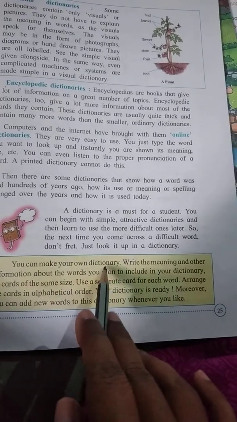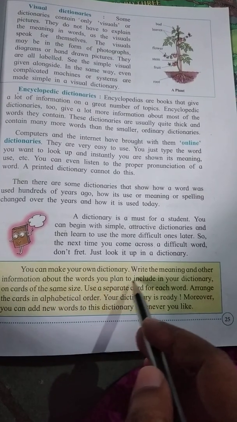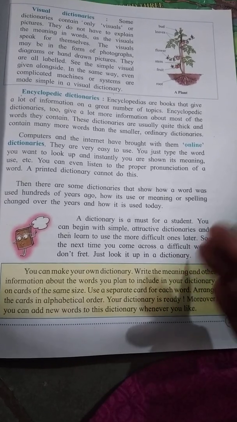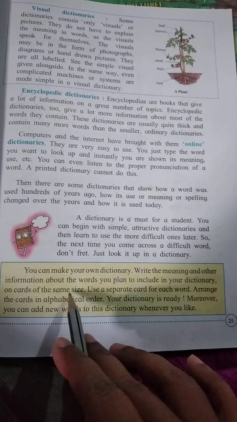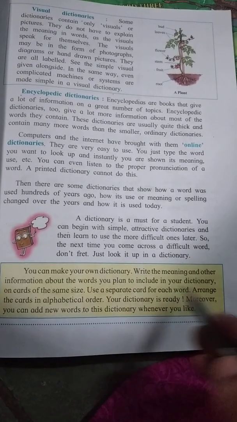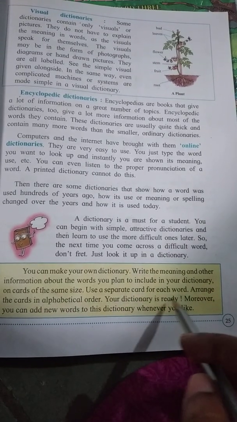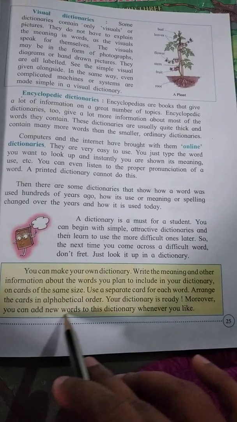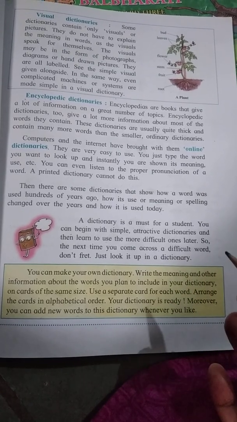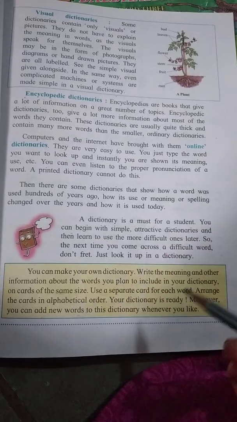You can make your own dictionary. Write the meaning and other information about the words you plan to include in your dictionary, on cards of the same size. Use a separate card for each word. Arrange the cards in alphabetical order. Your dictionary is ready. Moreover, you can add new words to the dictionary whenever you like.